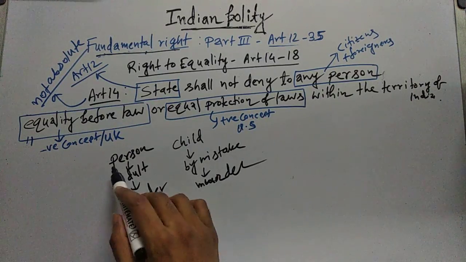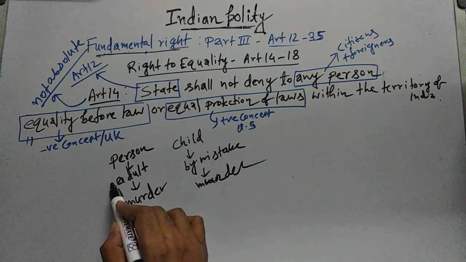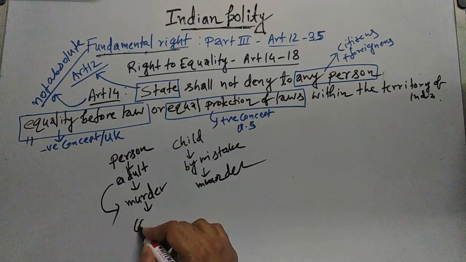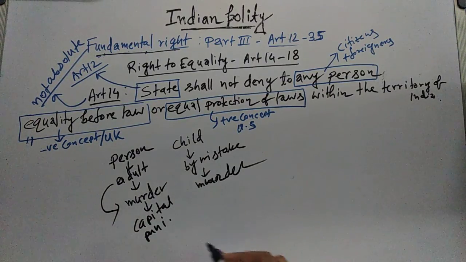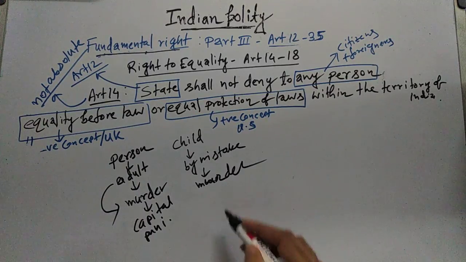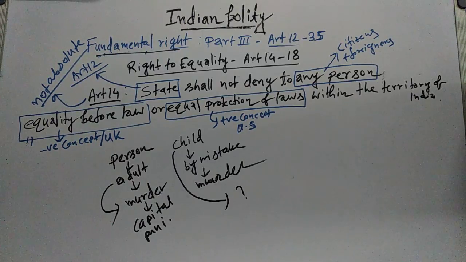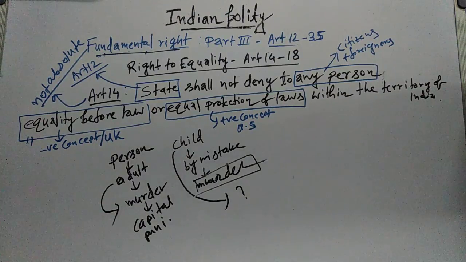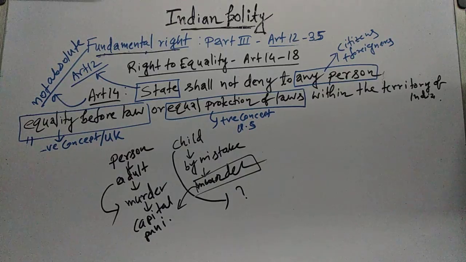Now when an adult person commits murder, suppose we are giving him capital punishment. But should that capital punishment also be given to this child? This is the question, because equality before law is saying that when a murder has been committed, the punishment should be death.